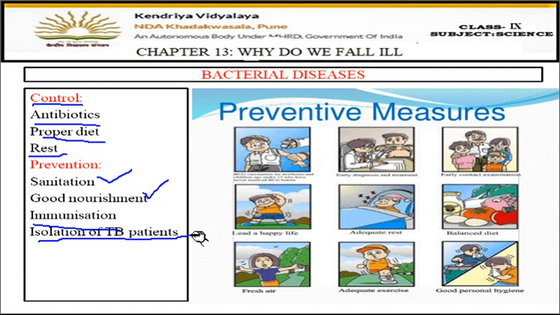Okay, if the patient has got TB, because it's an infectious disease, the TB patient has to be kept isolated. His or her clothes, bed sheets, cover pillows, comb, towels, utensils, everything should be kept separate. If the thing used by a patient is used by a healthy person, then the healthy person also gets the infection. Okay, so in the picture, some of the preventive measures are also shown.